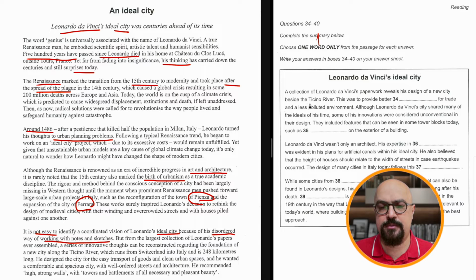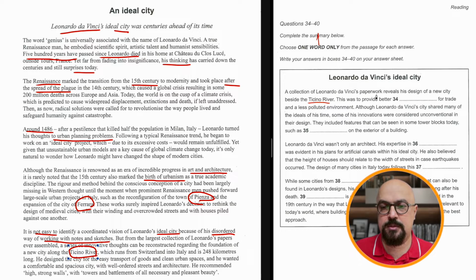We have this river. Is it here? I can't see that river name. Oh yeah, here's the river name. So yes, it is likely for this summary to be from this paragraph and the rest of the text. But well, let's skim the summary without caring about the gaps.